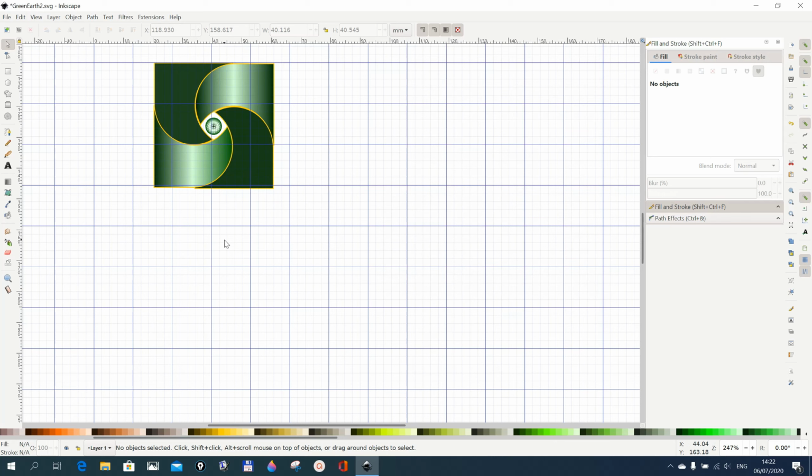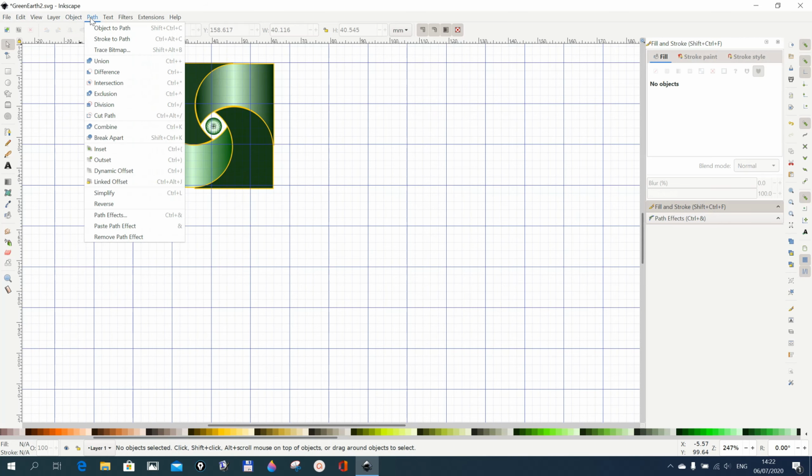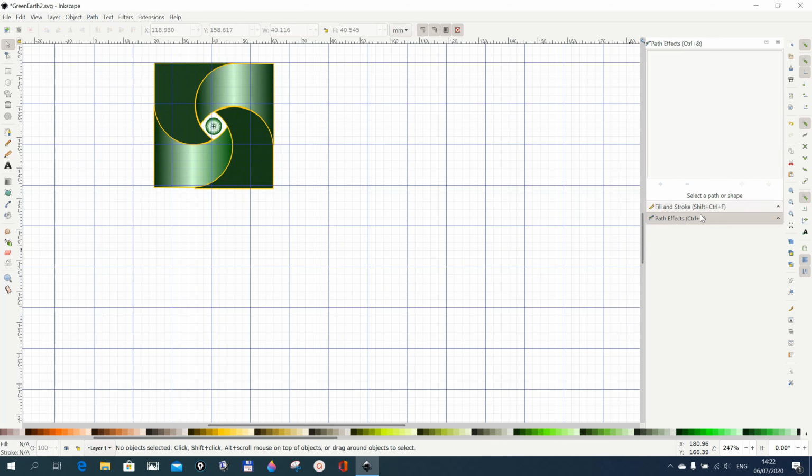Now we would also need to open, go to Object, Fill and Stroke, and then go to Path Effects. We need these two things as well. I switch it now to the color thing.